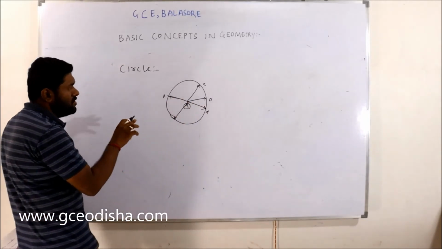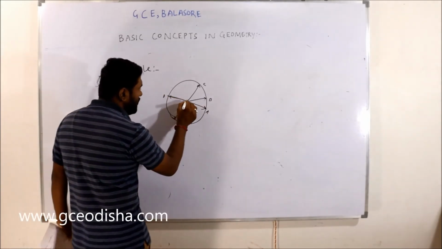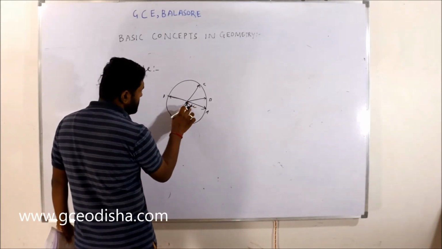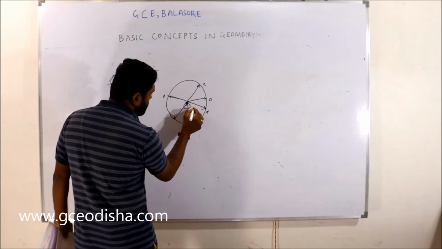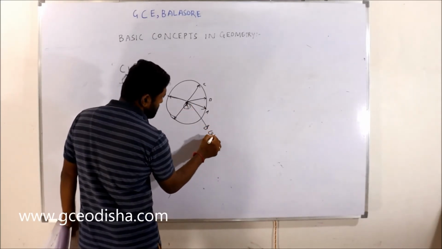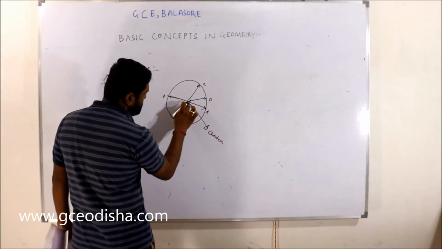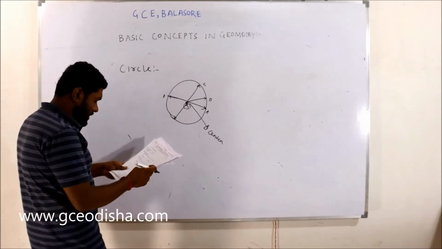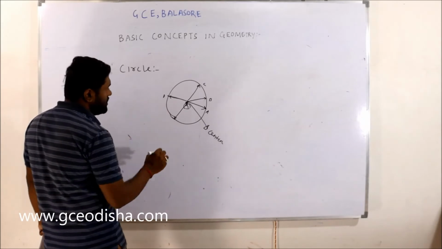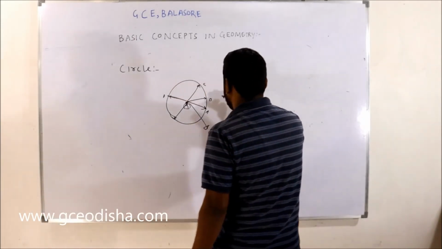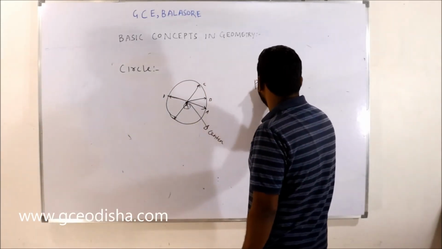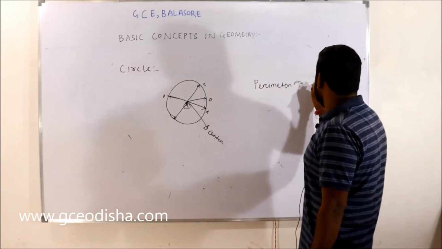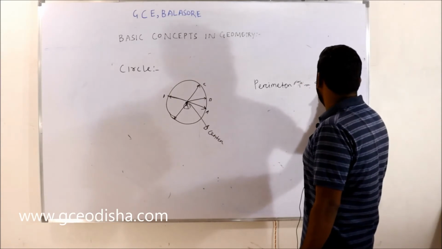This is called a circle. This point is called the center. From the center to the perimeter, all the distances are equal, right? And the perimeter of the circle is equal to 2 pi r.